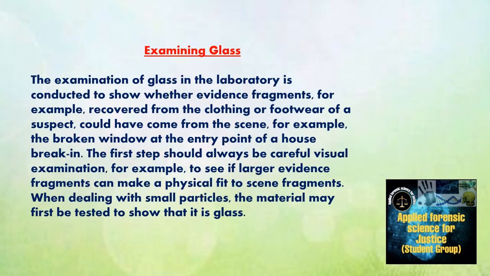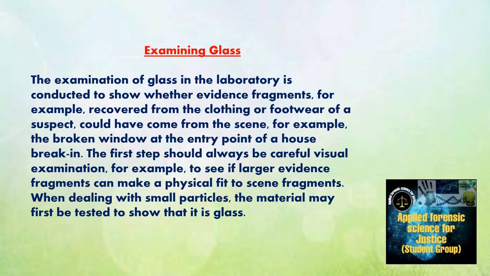The next is examining the glass. Now we will see how the glass is examined. The examination of glass in the laboratory is conducted to show whether an evidence fragment, for example, recovered from the clothing or footwear of a suspect, could have come from the crime scene, for example, the broken window at the entry point of a house break.